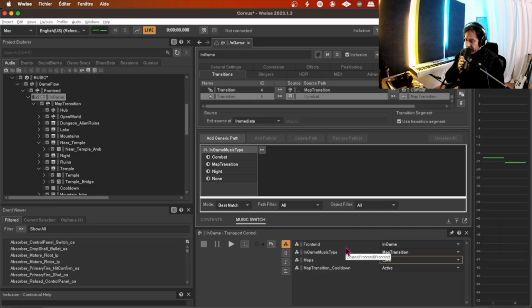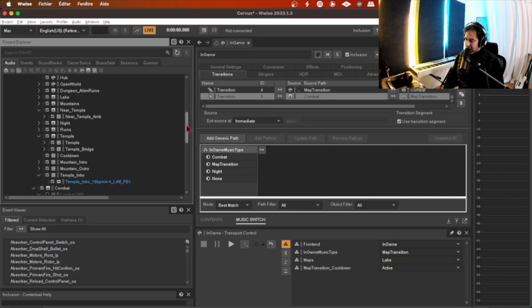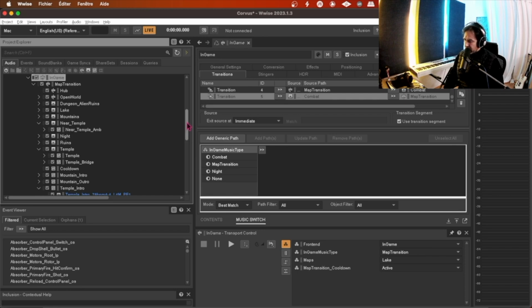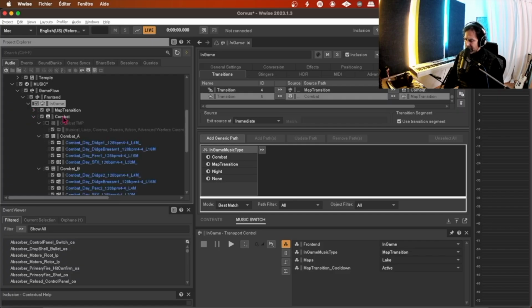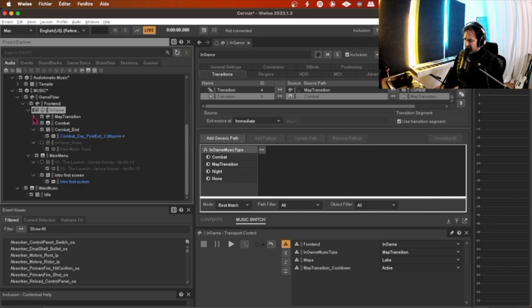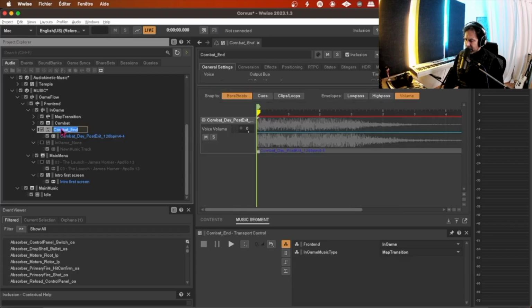All right. The only thing I want to rectify a little bit, I think, is the transition between the combat and going back to an exploratory state for the player. Because I think it's a bit long and there is a pause in the music, and that's maybe not desirable. So let's go back to our... I think the problem is maybe my exit cue of combat end, that is maybe too long.